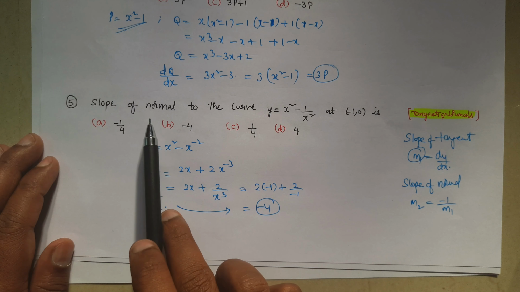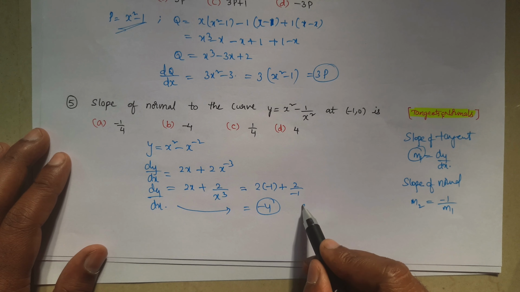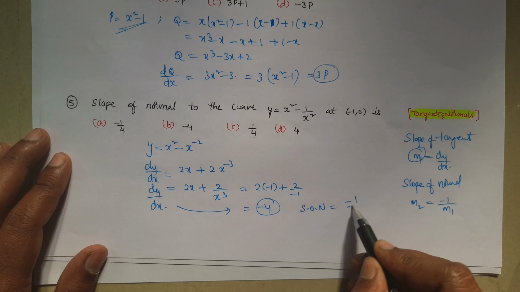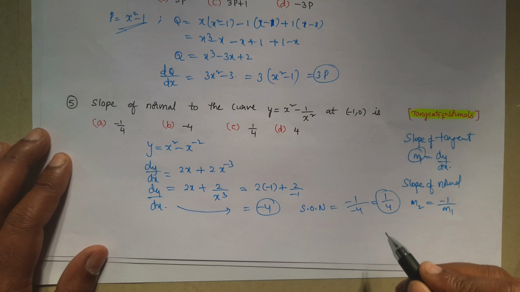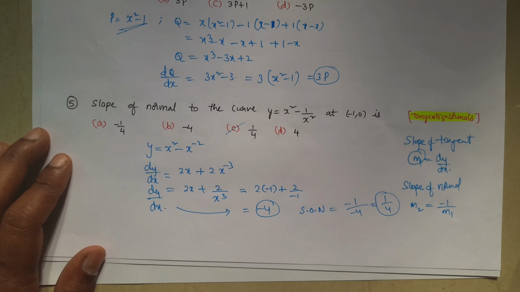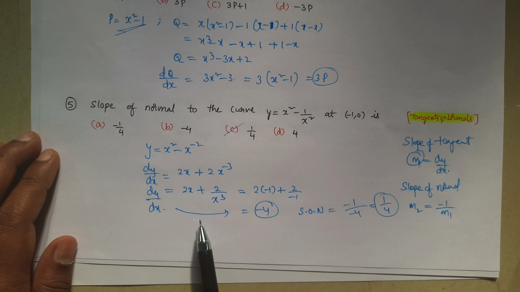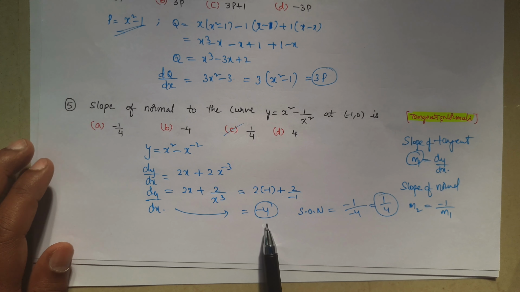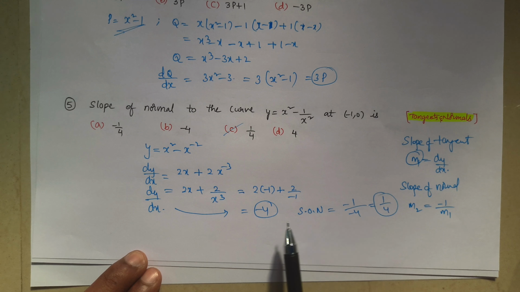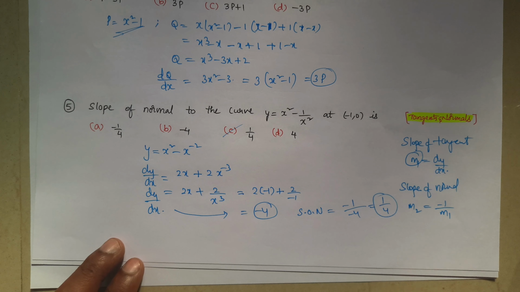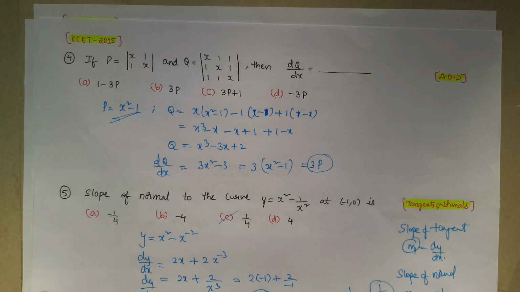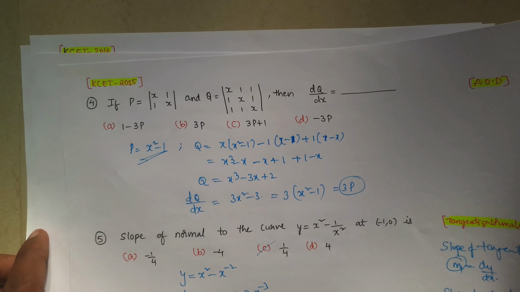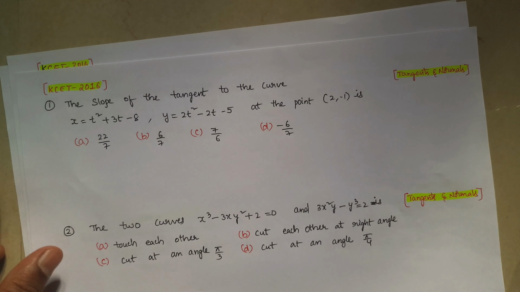But we have to observe that they asked the slope of normal. Slope of normal is equal to minus 1 by slope of tangent, nothing but minus 1 by minus 4, so 1 by 4 is the answer. Slope of tangent means dy by dx, whatever we get, that value only. But if they ask slope of normal, then we have to do minus 1 by slope of tangent. So this is the 5th question in the year 2015. Up to now we have done 2 years, 2014 and 2015. Now we will move to 2016.